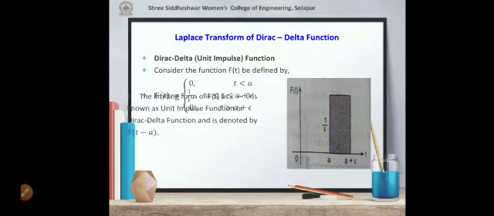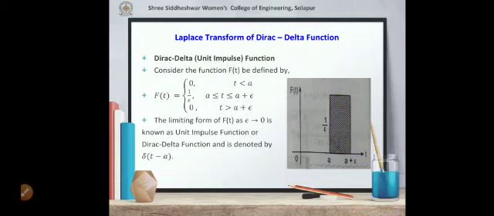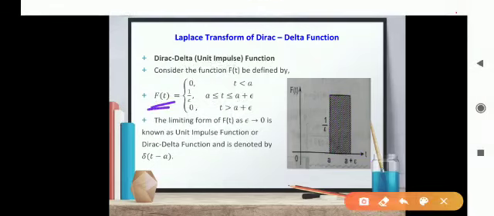Now the limiting form of this function f of t, that is when epsilon tends to 0, a less than or equal to t less than or equal to a plus 0, that is it coincides, then in that case this 1 upon epsilon becomes 1 upon 0, that is infinity. So we get just a straight line which is moving towards infinity, an infinite line from the x-axis.